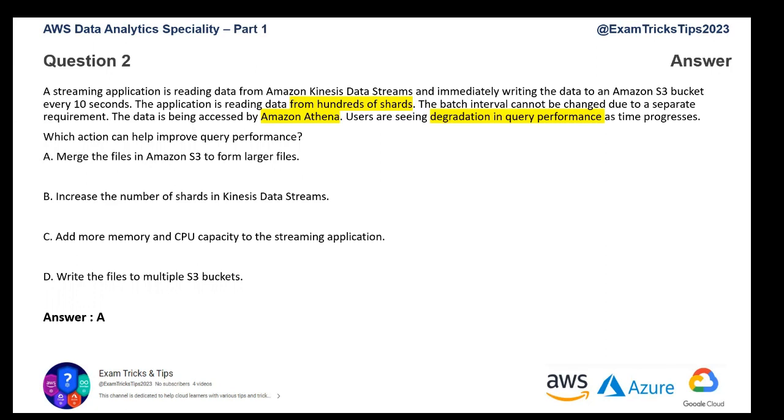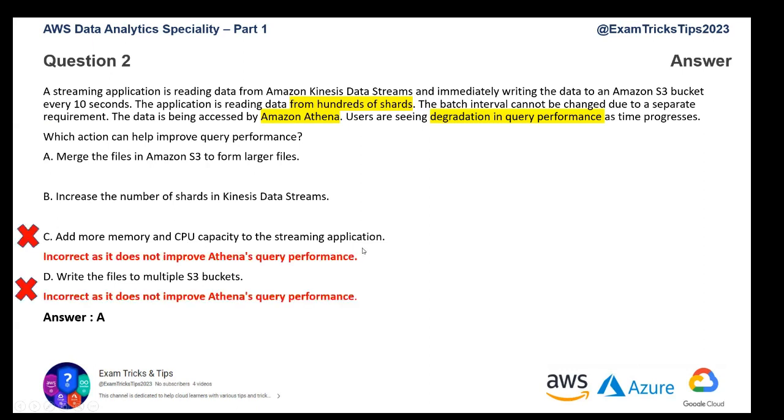Now, this question is actually not of the type where you need to eliminate. You know the answer, but we will still follow our standard process and go through the way of elimination. If you look at options C and D, C, writing multiple files to multiple S3 buckets, is not going to improve your query performance. It might help with quicker writing, ingesting data. Same thing with adding more memory and CPU to the streaming application, it is not going to do anything with Athena's query performance. So C and D are straight away no, they are not going to help with query performance, so they are out.